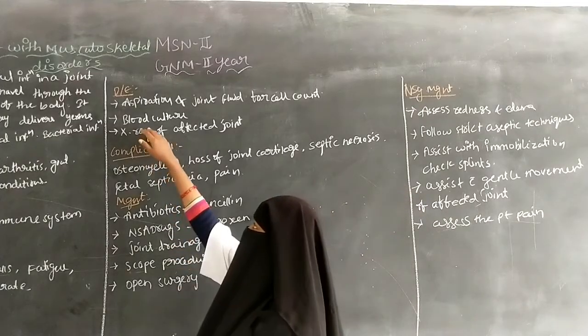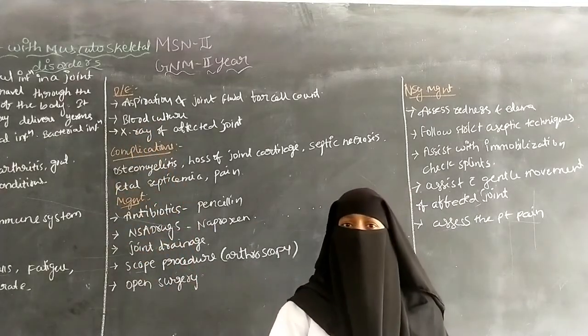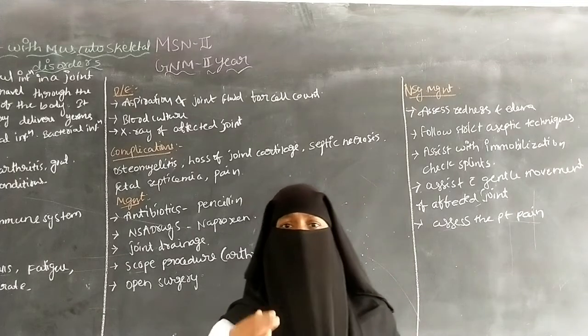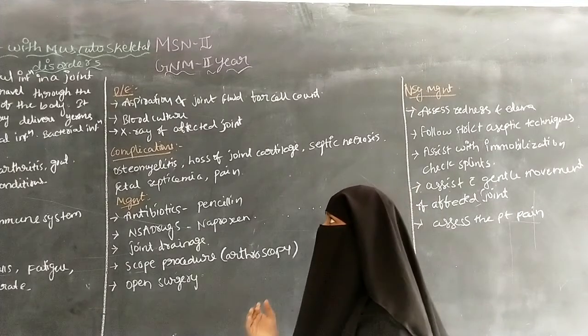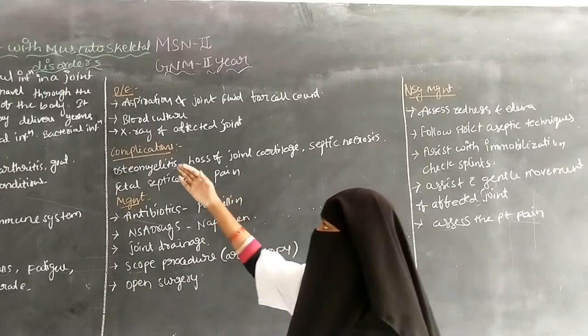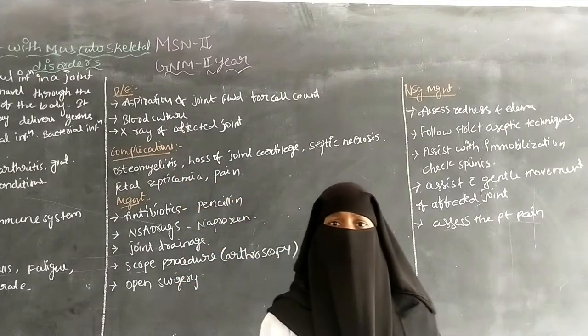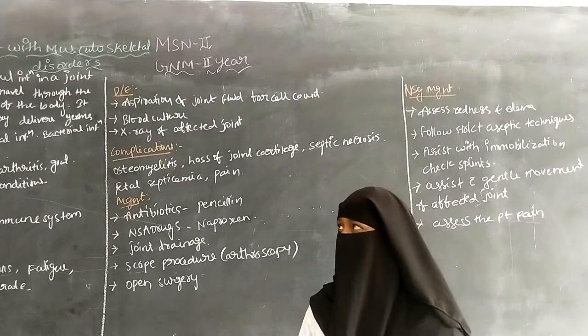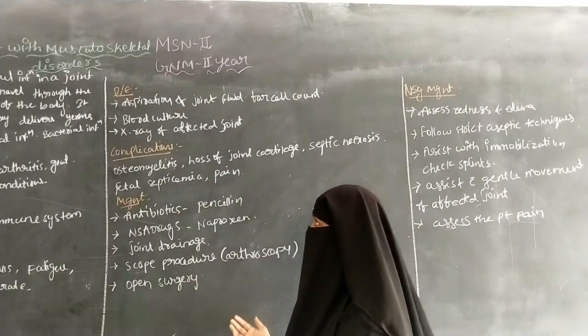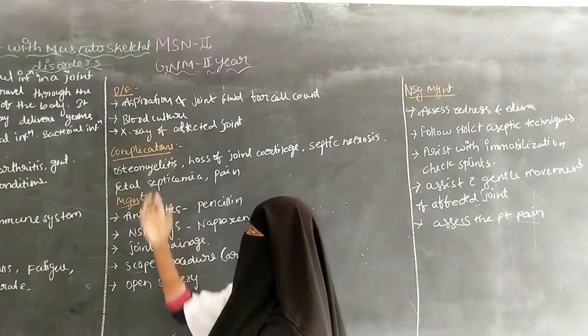So next one is blood culture. The patient will have the infection. So because of this, to know the WBC count, we can take a blood sample from the patient and send it for culture. So it is about the blood culture.